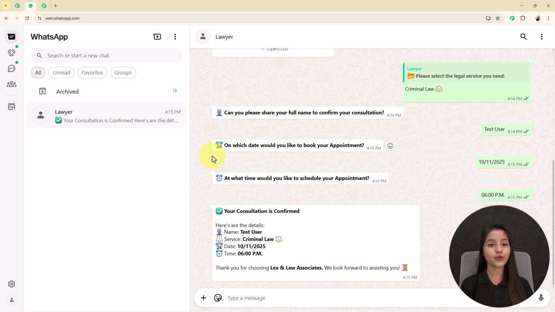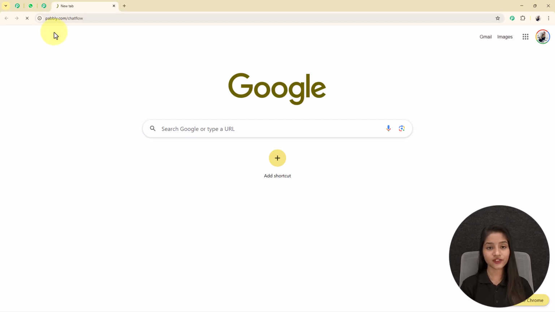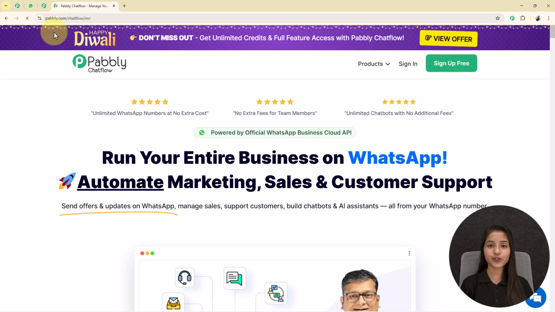So if you want to create this type of WhatsApp automated chatbot that will do legal consultation bookings without you doing any manual efforts, then you have to follow the step-by-step instructions that I am giving you in this video. So let's get started. At first, you have to click on a new tab and search pabbly.com/chatflow. So here you are on the official page of Pabbly Chatflow.